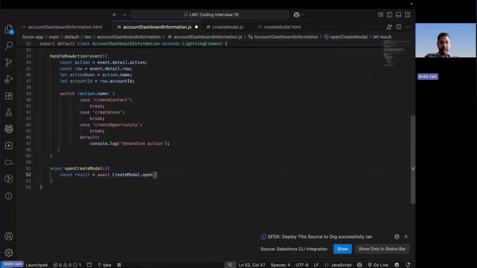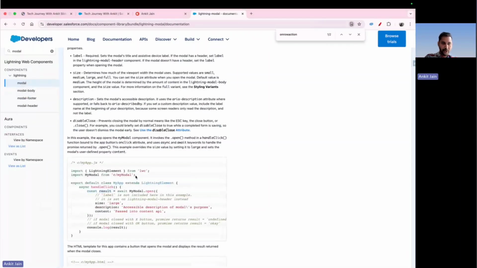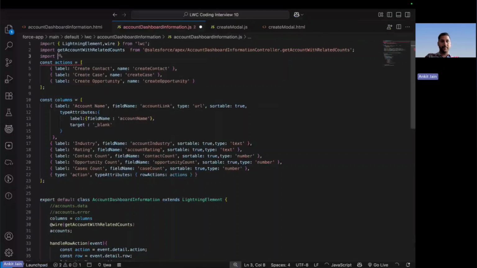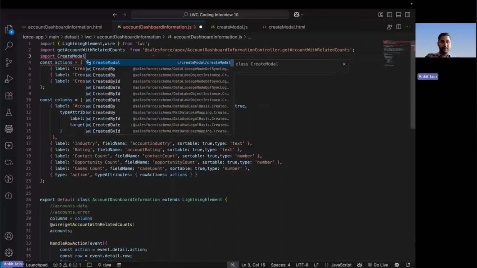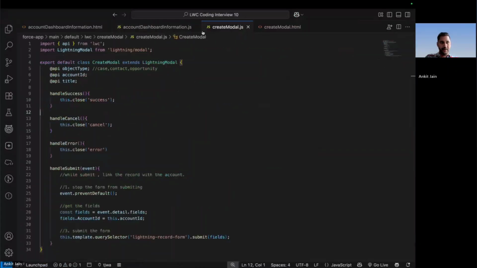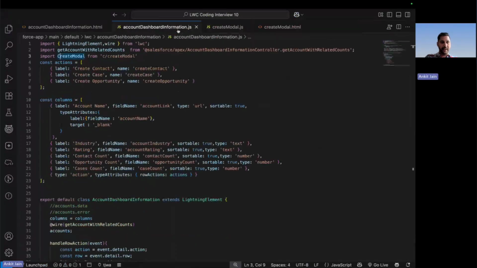But one thing that I missed highlighting to you folks: the very first thing you have to do is also import your component. So let me do this step first, then it will be more logical. Import my create modal from c/createModal, where c is the default namespace. So here I am importing my modal, and once the modal has been imported,